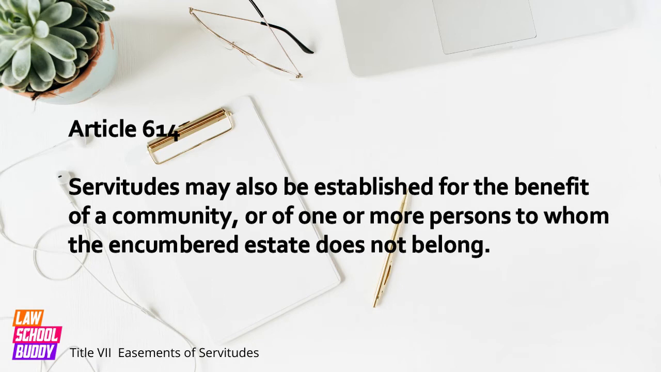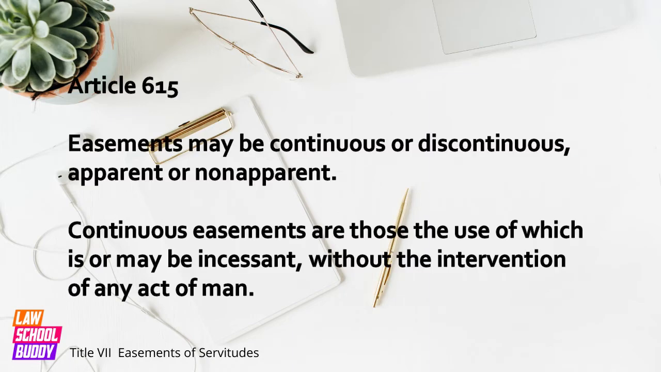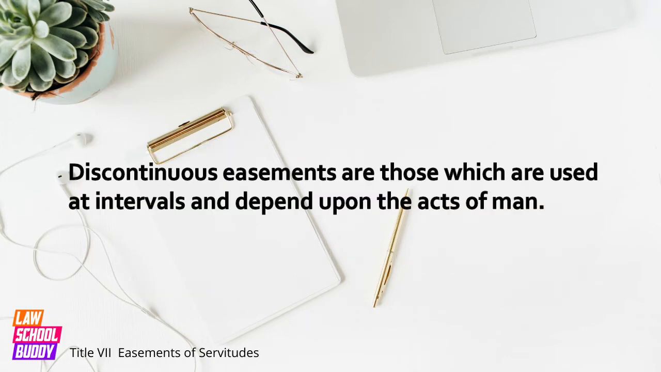Article 614. Servitudes may also be established for the benefit of a community, or of one or more persons, to whom the encumbered estate does not belong. Article 615. Easements may be continuous or discontinuous, apparent or non-apparent. Continuous easements are those the use of which is or may be incessant, without the intervention of any act of man. Discontinuous easements are those which are used at intervals, and depend upon the acts of man.